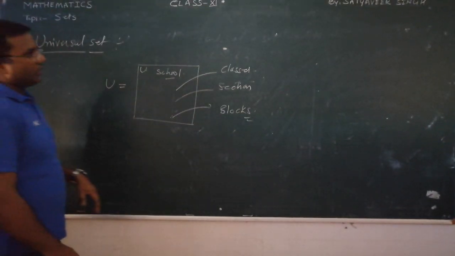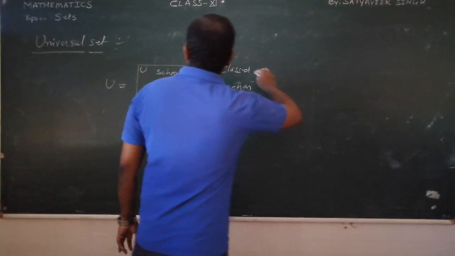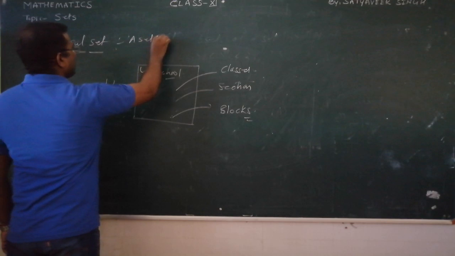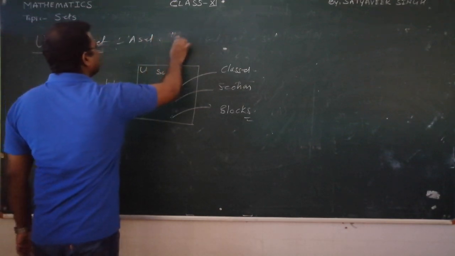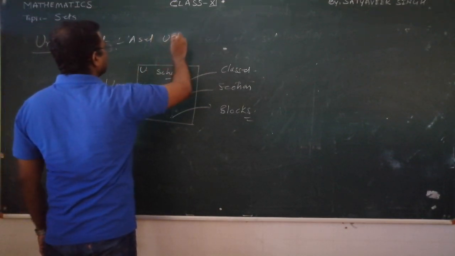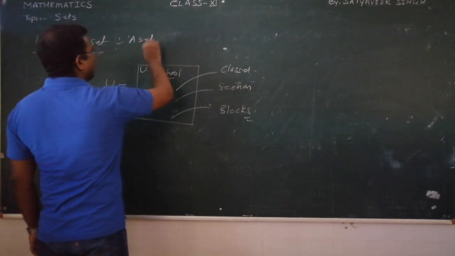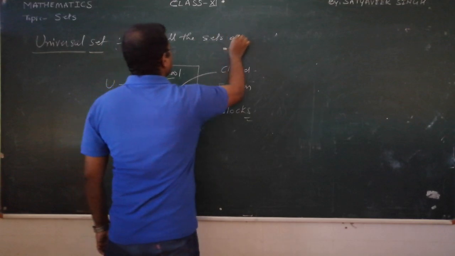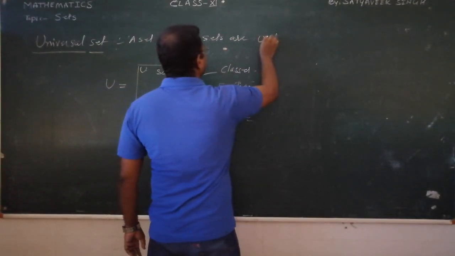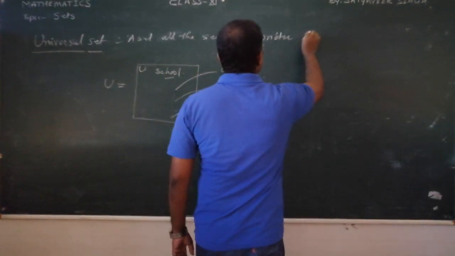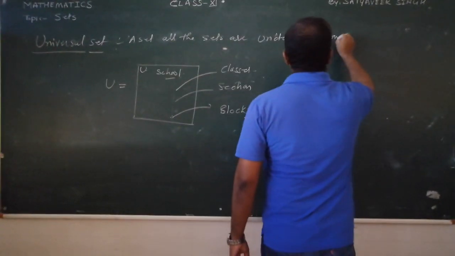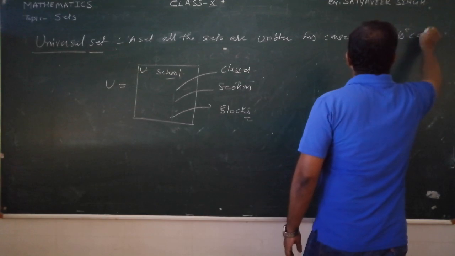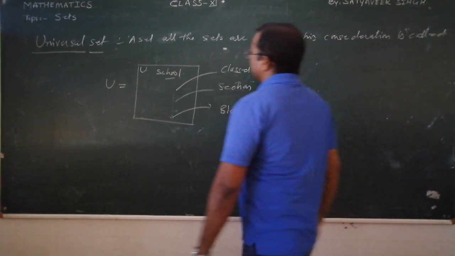So here, if you want to understand by example or by definition, a set under which all the sets are under its consideration is called the universal set.